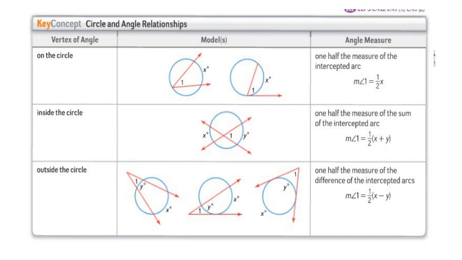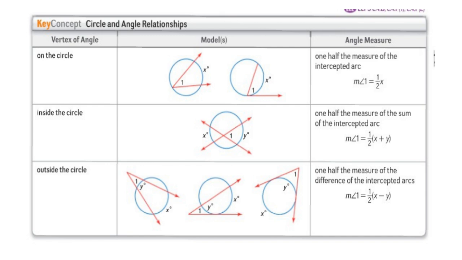Now the third case is when the vertex of the angle is outside of the circle. So we have three different situations. So we can have the intersection of two secant lines, or the intersection of two tangent lines, or the intersection of one secant and one tangent.